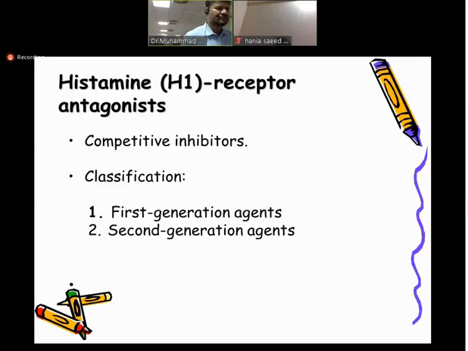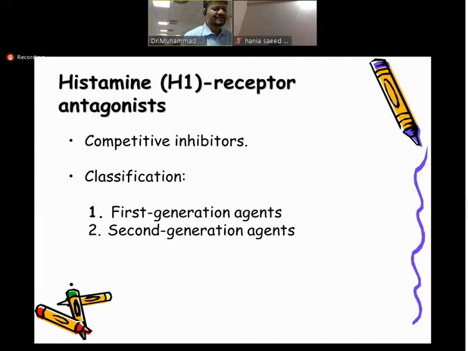Now we come to the main part of the topic, that is H1 receptor antagonists. Simply, we say that these H1 receptor antagonists are of two types: first generation H1 antagonists, and second generation antagonists. So when you classify the drugs, you simply have two classifications.